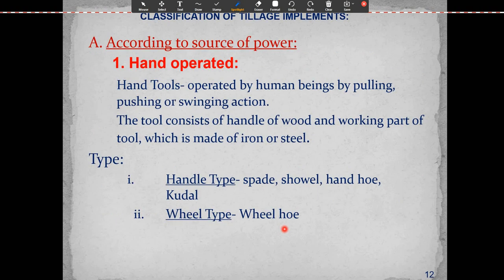So, classification of tillage implements according to the source of power. First is hand operated. Hand tools are operated by human beings by pulling, pushing or swinging action. The tool consists of a wooden handle and a working part made of iron or steel. What are the types? Handle type means spade, shovel, hand hoe, and cooler. Wheel type means wheel hoe.